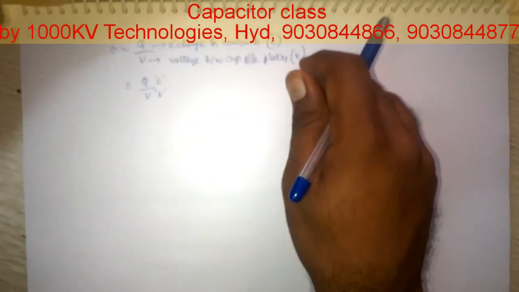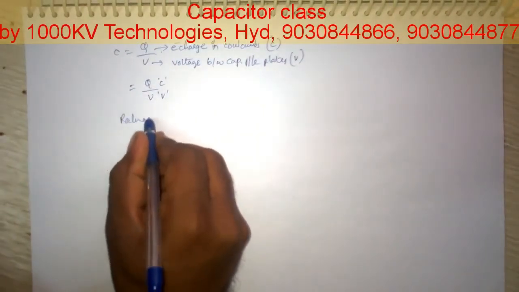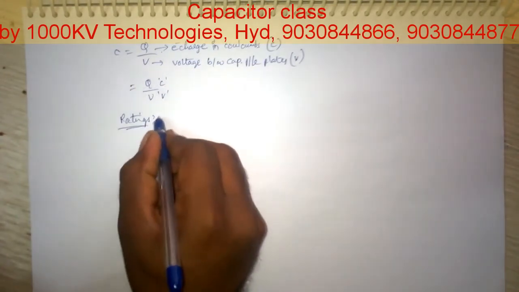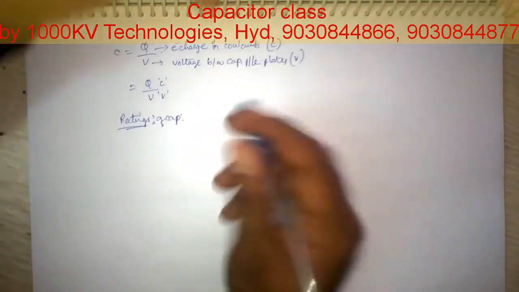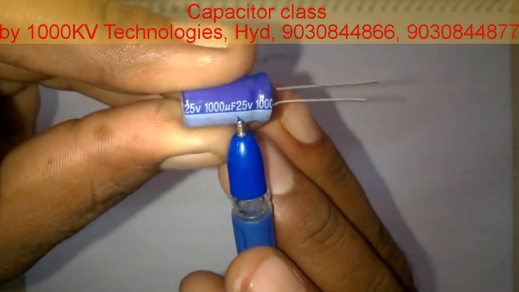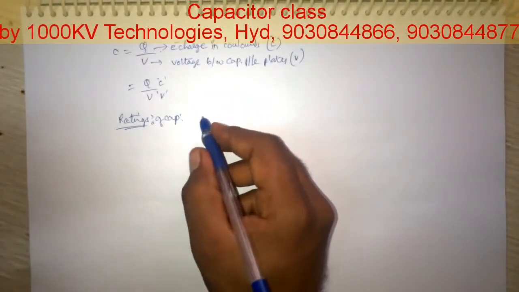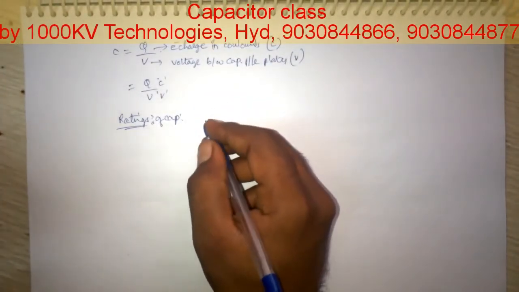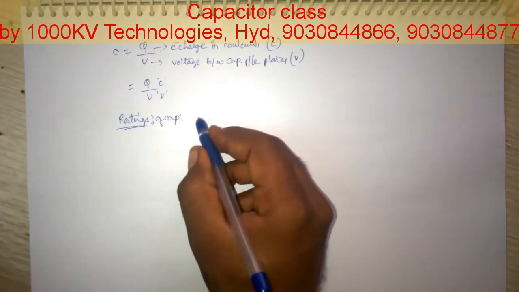And next, coming to the ratings of a capacitor. Normally we have different types of capacitors. See, this is 1000 microfarad, 25 volts. We have different ratings available in the market.